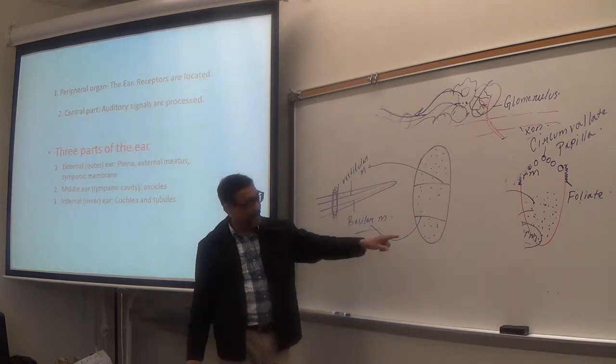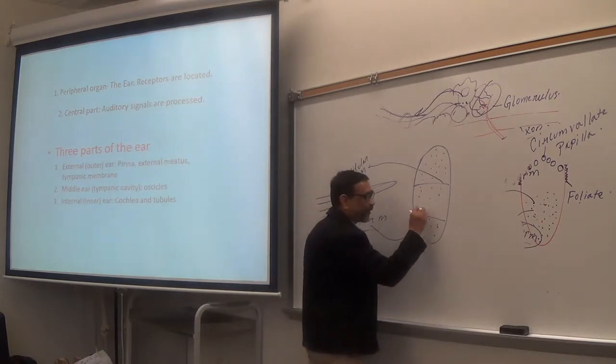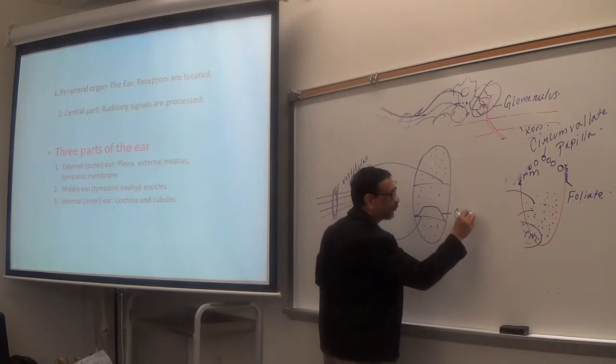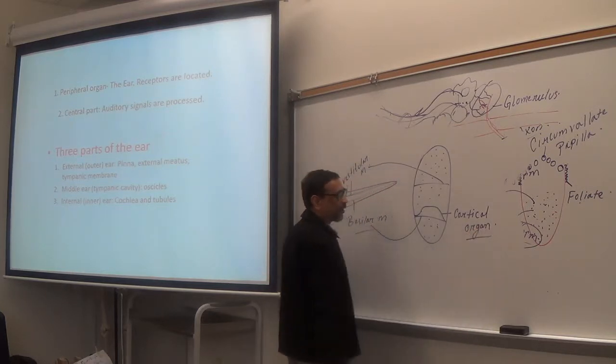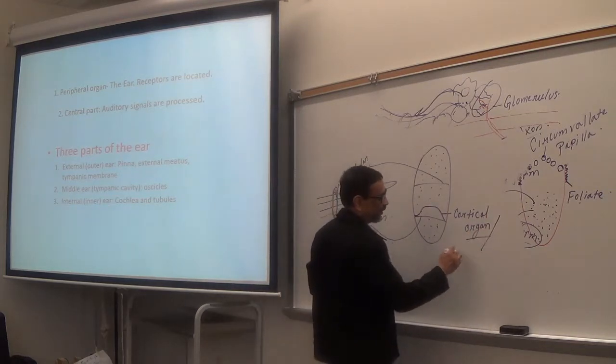Now, this basilar membrane is very important. Why? Because on the basilar membrane you have a structure that is called the organ of Corti, also called the spiral organ. Same thing, okay?